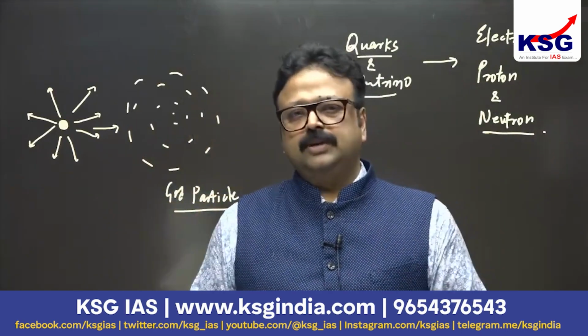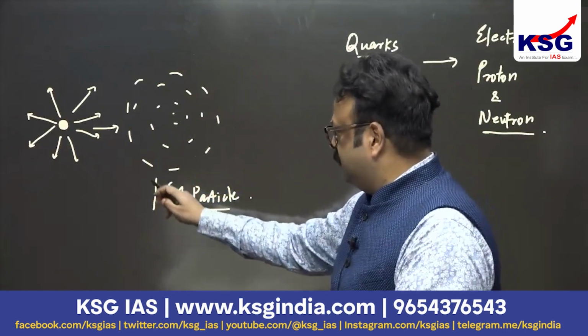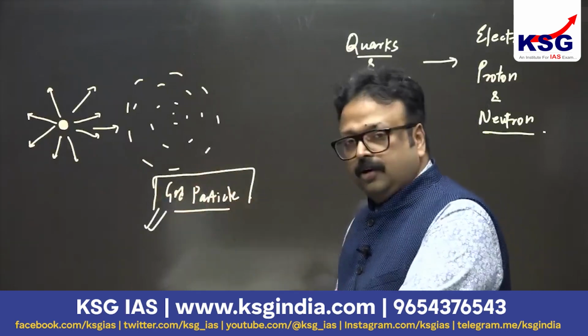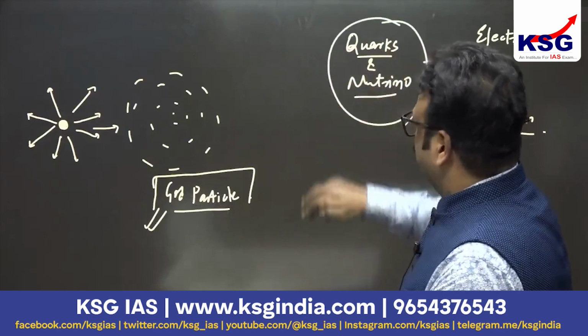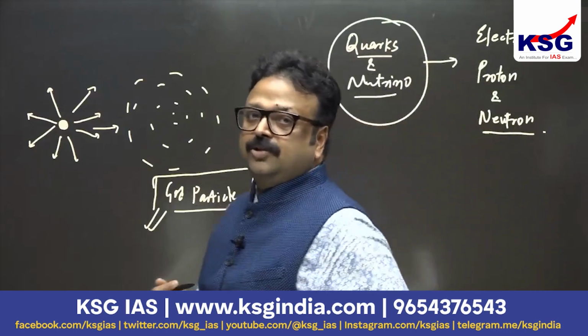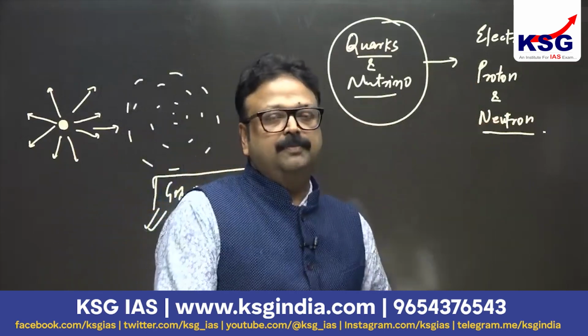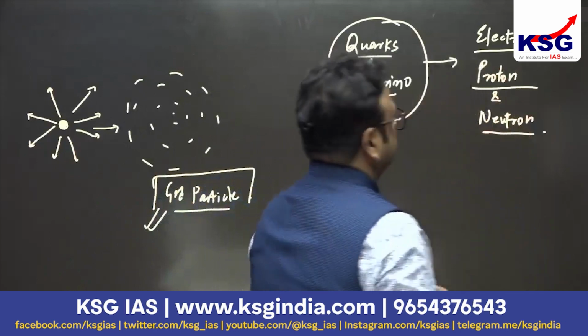There was an explosion and the expansion was going on. In the meanwhile, during expansion, energy was converted into mass, and in which form? God particles. And these God particles gave rise to quarks and neutrinos. A recombination of these quarks and neutrinos was in the form of subatomic particles, that is what? Electron, proton, and neutron. Fine.